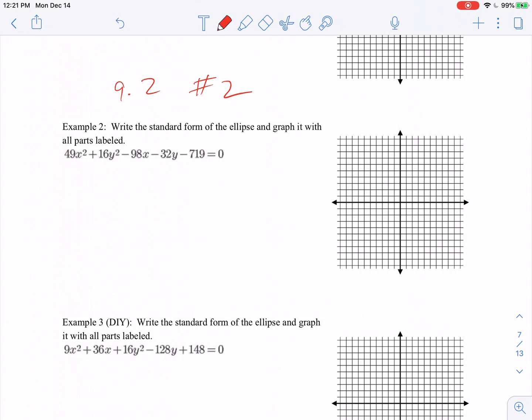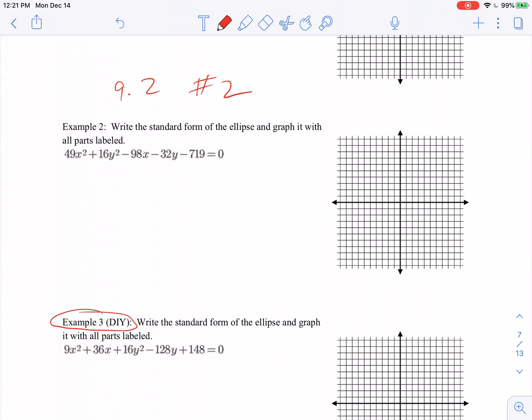Okay, so here's 9.2, number 2. In my original video for 9.2, you'll see I go through 9.1, and then I must have paused it thinking I was teaching and didn't record myself, and then jumped straight to the DIY for number 3. So I'm going to put in number 2 here.